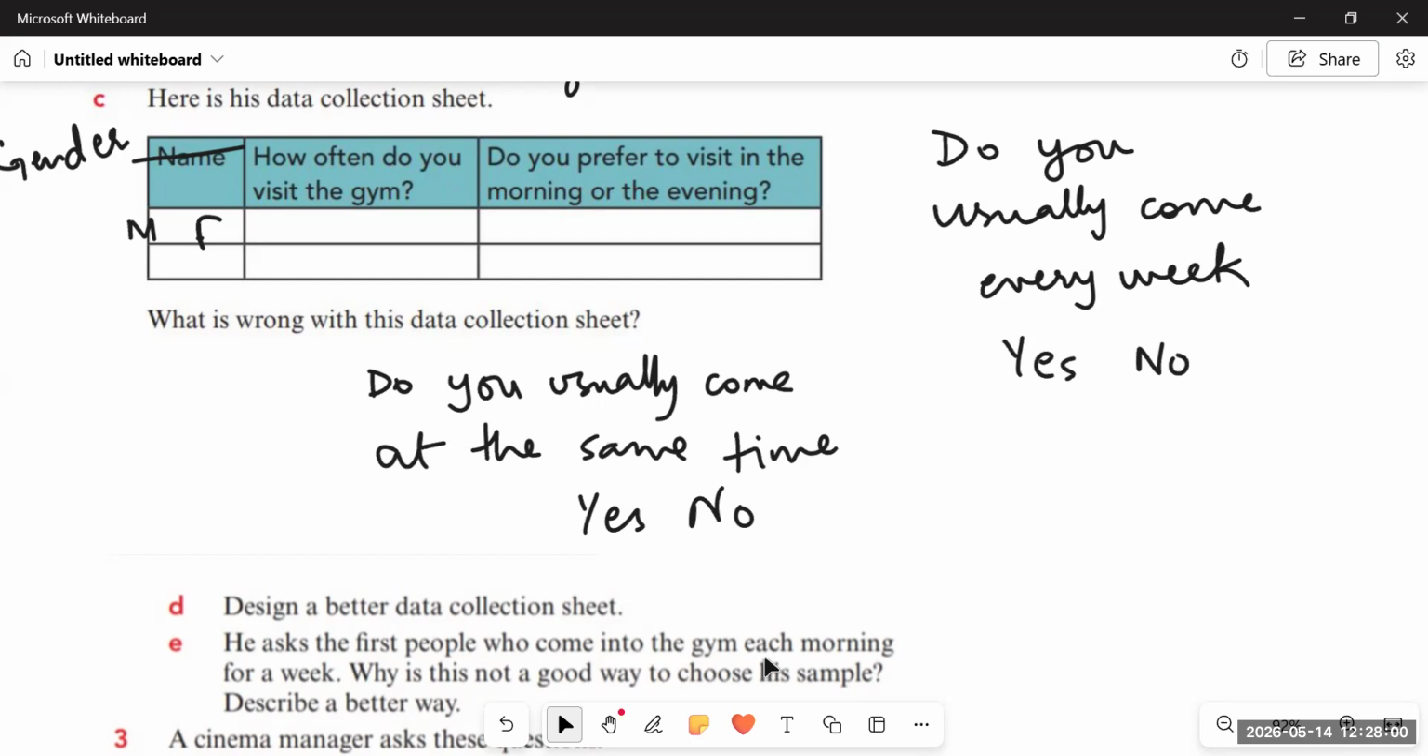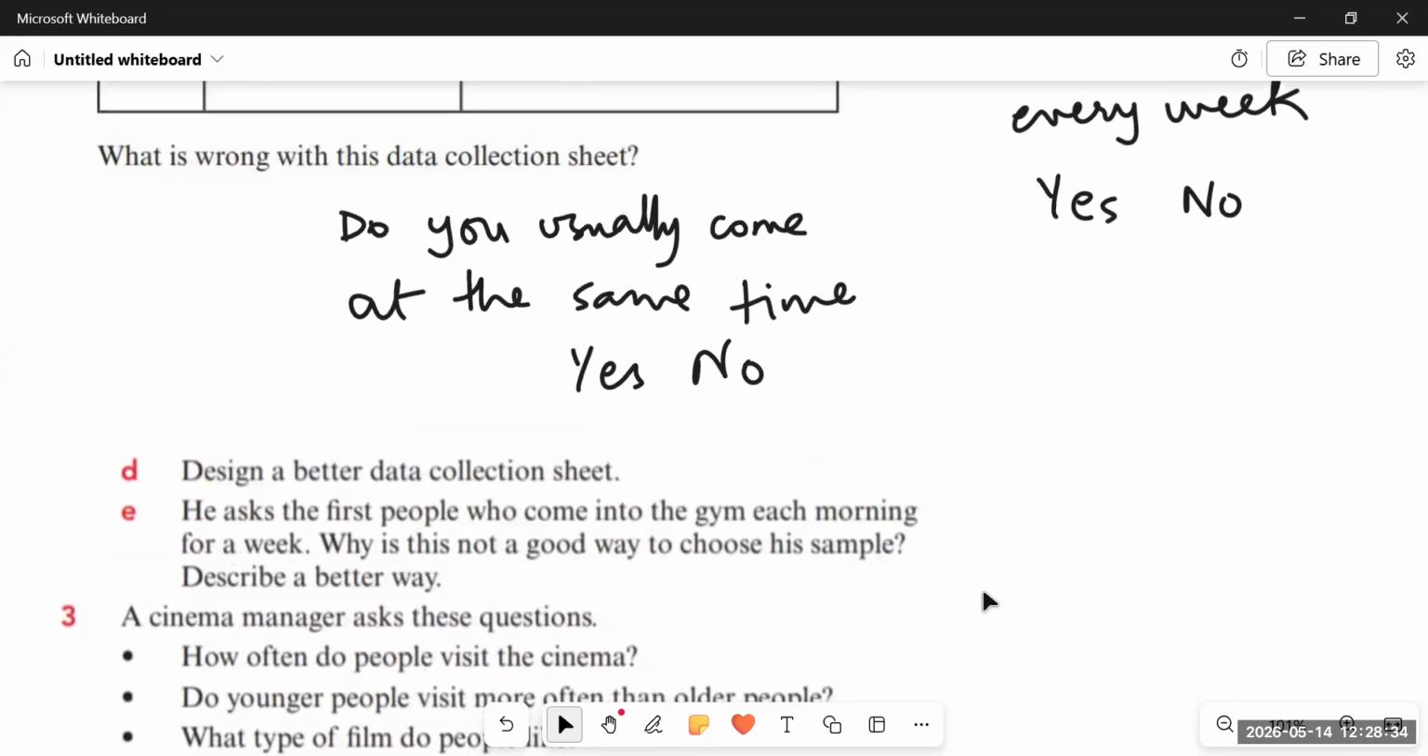And for part C here, what is wrong with the data collection sheet? So we can say that name is not required. Instead, gender would be better to ask, and gender is missing. And then how often is not an appropriate question. Instead of it, we use, do you usually come every week? Yes or no. And then what they prefer is not the right question. So instead of asking, do you prefer, you must ask, do you usually come at the same time? Yes or no, right?